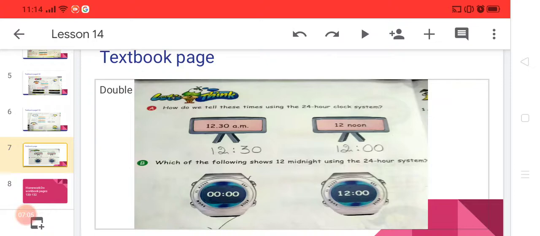Okay, 12:30 I have done for you, and 12 noon, how to write? 12:00, you are going to write. Okay, simply we are writing the time.